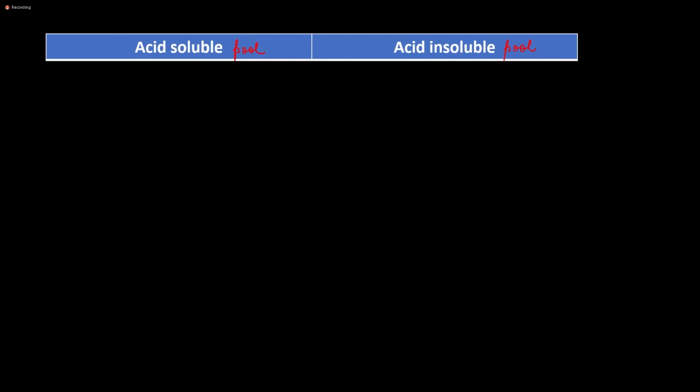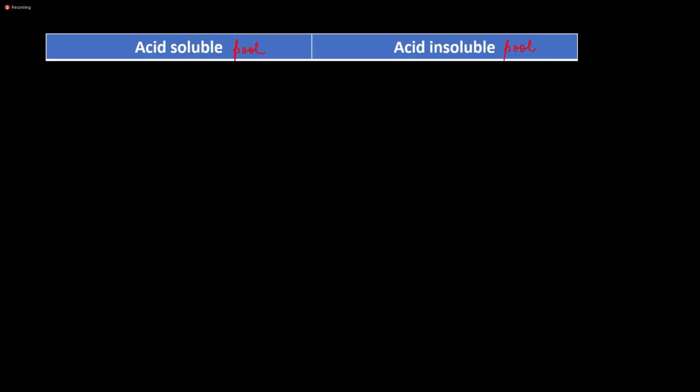So if we ask what we have in the acid soluble pool, first, the acid soluble pool will be present in the filtrate. And the acid insoluble pool will be present in the retentate.